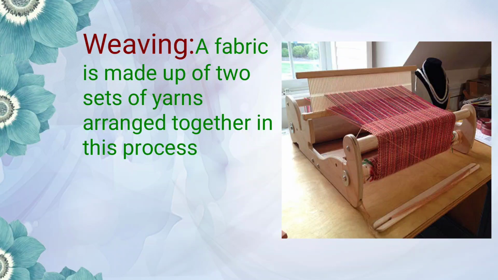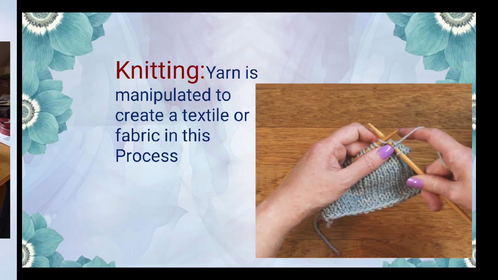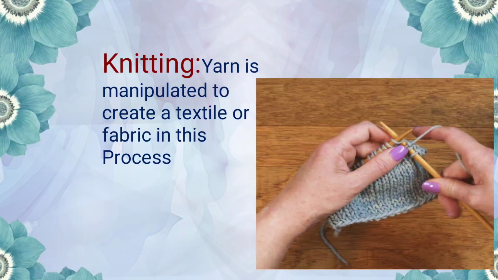Weaving. There are two methods of making fabric. Those are weaving and knitting. So let us see about weaving. A woven fabric is made up of two sets of yarns arranged together in this process. The last process is knitting. Here, yarn is manipulated to create a textile or fabric.